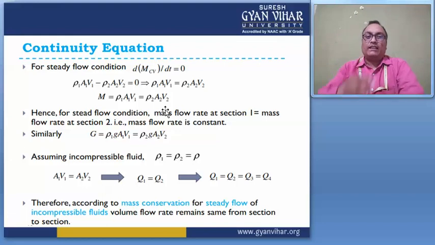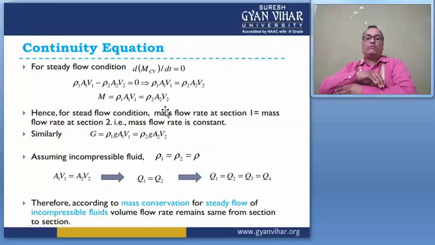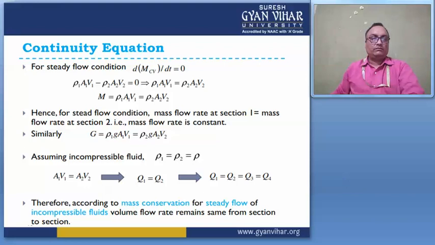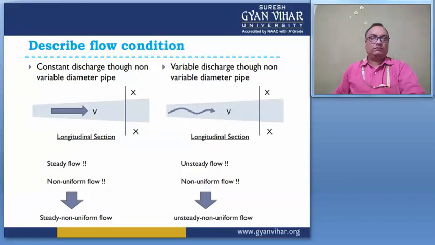So in the case of a series pipe, Q equal to Q1 equal to Q2 equal to Q3 equal to Q4 equal to Q5, right? So according to the conservation of mass, for steady flow of an incompressible fluid, the volume flow rate remains the same from section to section. Here this figure describes the flow condition.